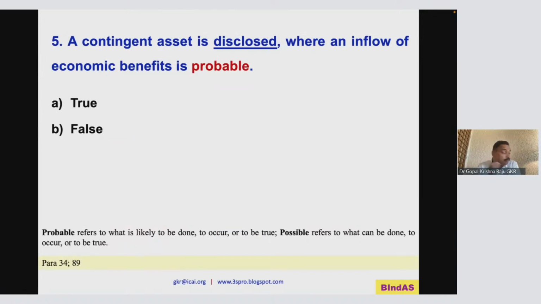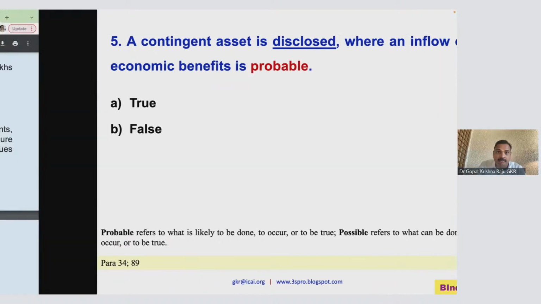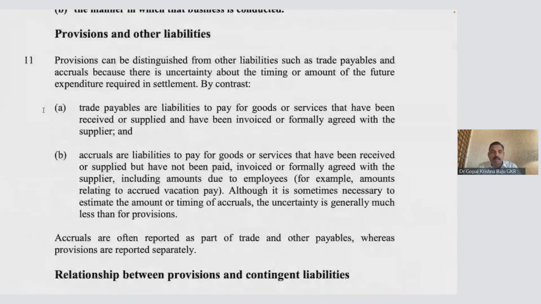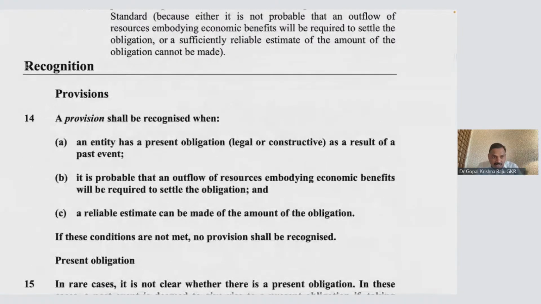Now, very, very important question: contingent asset. As far as provisions are concerned, you have to measure it. I'll share with you that particular paragraph. Provisions and liabilities. Provision shall be recognized only when it is a present obligation. I have to explain this with a lot of examples: legal obligation, constructive obligation, probability of outflow, reliable estimation.